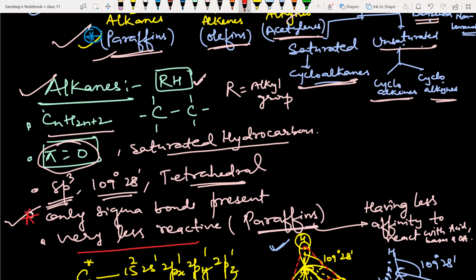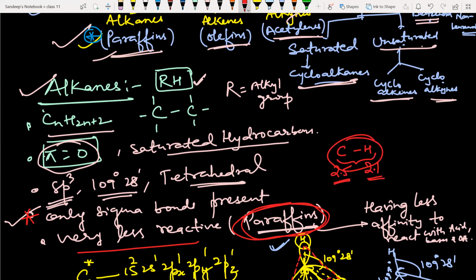They are very less reactive, and that's why they are also called paraffins. They have less affinity to react with acid, base, because the carbon-hydrogen bond is almost regarded as non-polar. There is no polarity because the electronegativity of carbon is 2.5, whereas the electronegativity of hydrogen is 2.1. So there is a very slight difference in electronegativity. So this bond is almost treated as non-polar.